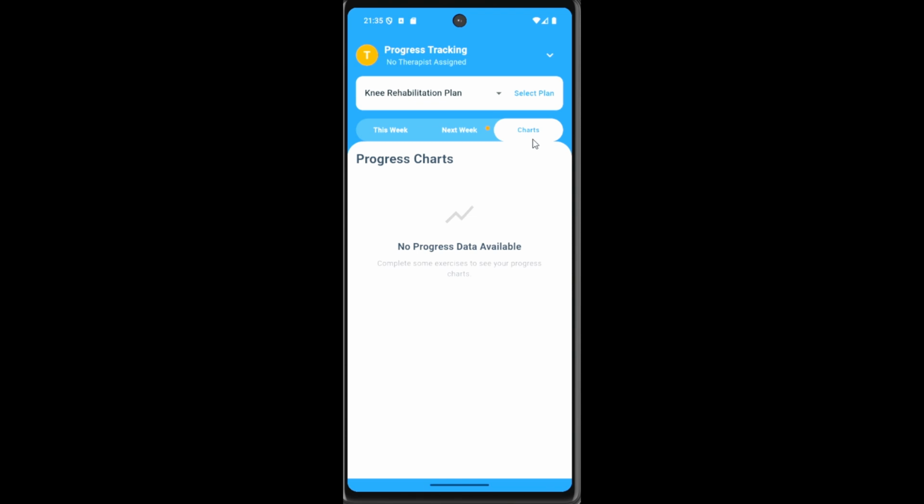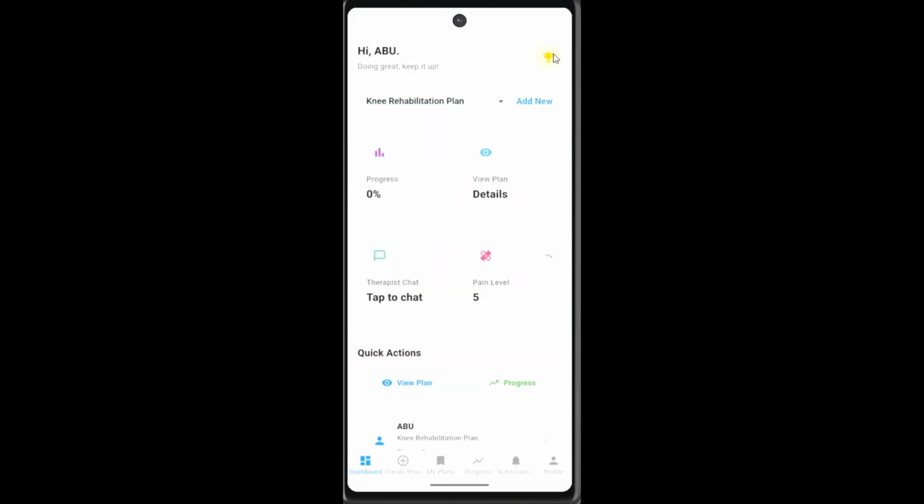So going on, we can see the charts. No progress data available for now because we haven't completed the progress exercises. So yeah, you go here. You can see the pain level is showing 5, which is average because we did one good test and one bad test.